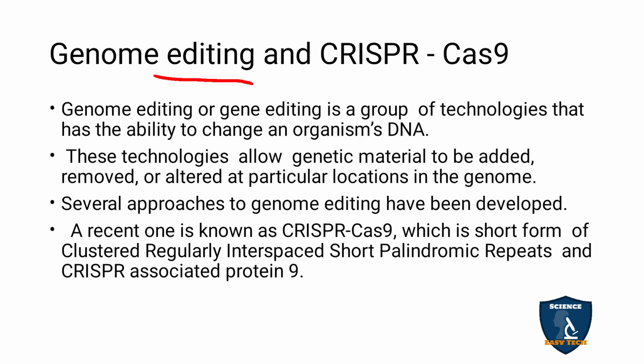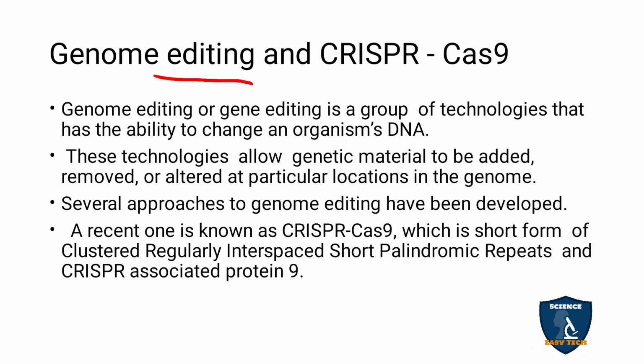So simply called clustered, that is the C, regular R, interspaced I, S, short, P, palindromic, R, repeats.